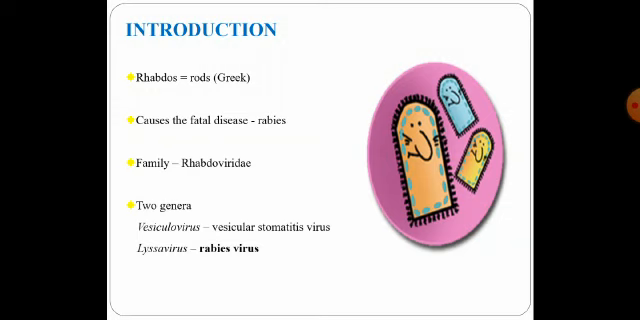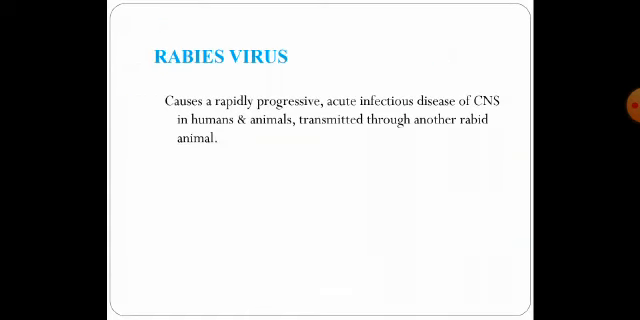Under the family of Rhabdoviridae, there are two genera, the Vesiculovirus and the Lyssavirus. Rabies virus falls under the genus Lyssavirus. There are also other viruses which belong to this genus, but the rabies virus is the most important one. Rabies virus causes a rapidly progressive acute infectious disease of the central nervous system in humans as well as in animals. It is basically transmitted through another rabid animal.